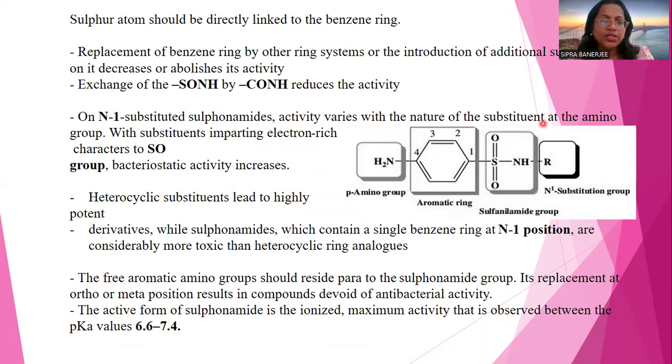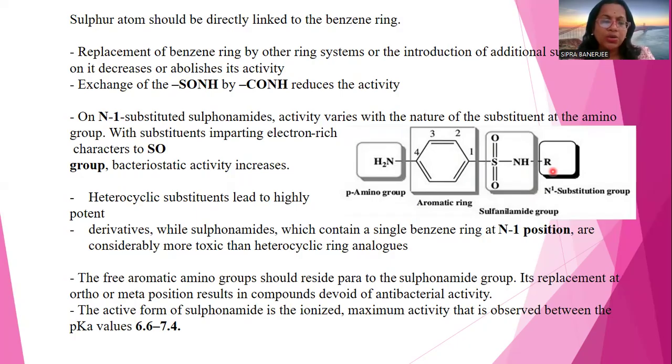Okay. Next, on N1 substitution of the sulfonamide, activity varies with the nature of the substituent on the amino group. With substituents imparting electron-rich character to the SO2 group, bacteriostatic activity increases. Heterocyclic substituents lead to highly potent derivatives, while sulfonamides which contain a single benzene ring at the N1 position are considerably more toxic than heterocyclic derivatives.